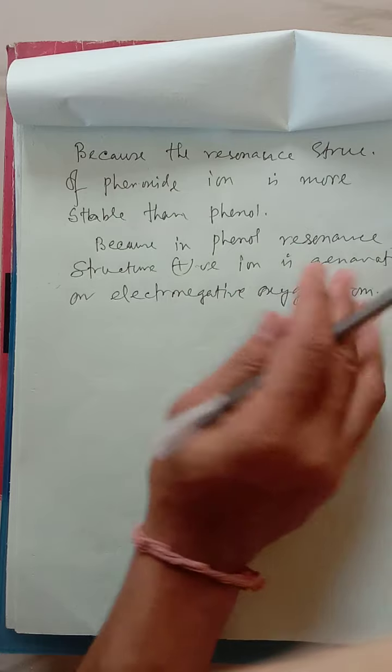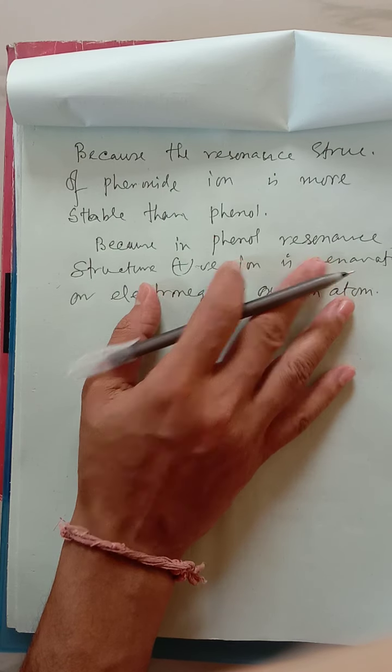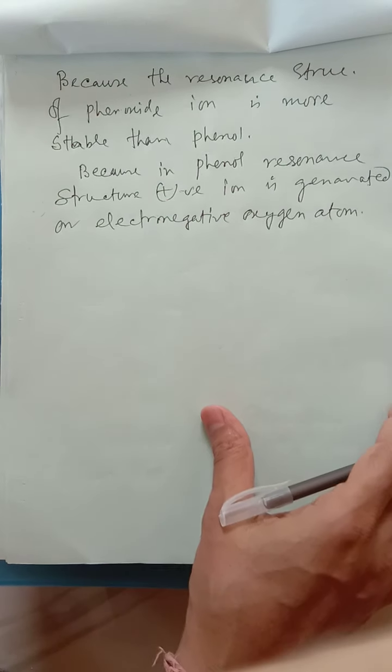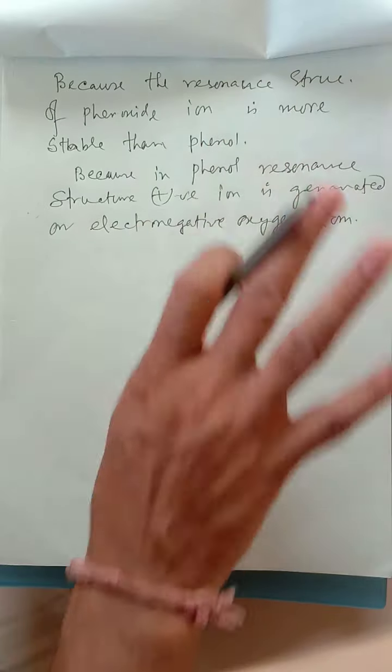So that's why it is less stable than the phenoxide ion resonance. So I have given the statement. If time is short and you have to write the answer, only this part you may write.